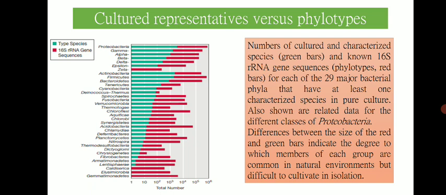So these are the major bacterial phyla, and only members of these phyla are majorly studied by cultivating these microbes: Actinobacteria, Bacteroidetes, Cyanobacteria, Firmicutes, as well as Proteobacteria.